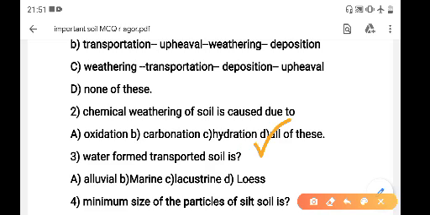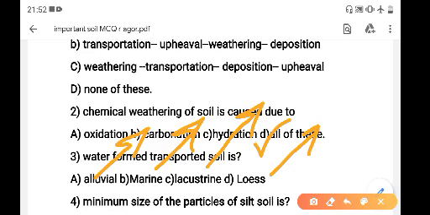Question 3. Water formed transported soil is: alluvial, marine, lacustrine, loess. Alluvial is deposited by water, marine is deposited by sea, lacustrine is deposited by lake, loess is deposited by wind. So the question is water formed, so option A is correct.